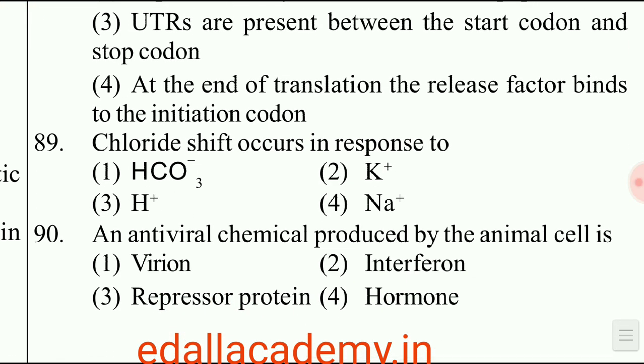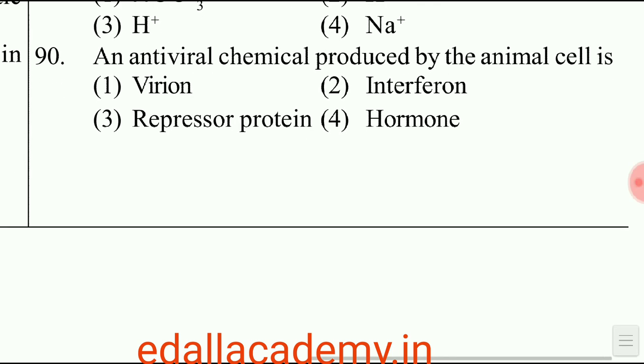Question number 89. Chloride shift occurs in response to. The answer is bicarbonate. Option 1. Question number 90. An antiviral chemical produced by animal cell is. Answer is interferon. It is generally called as antiviral protein. It is produced by the animal cell. So the correct option is 2.